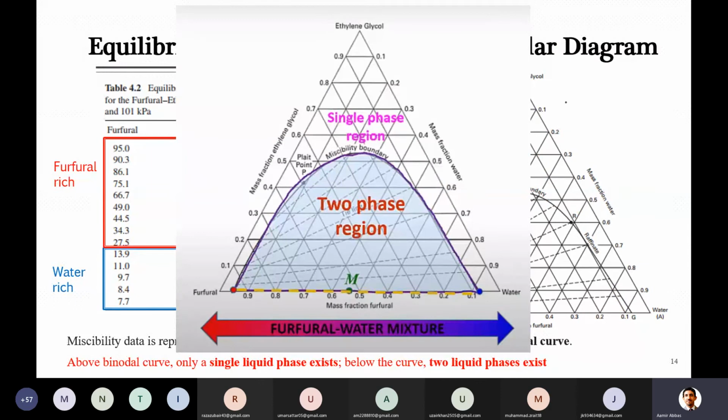So here it is shown to you, for your information, the miscibility boundary curve, which we have just seen from the same diagram. Inside this there will be a 2 phase region, because we have just seen that on this side there was extract and on the other side it was raffinate. Outside this curve there will be only a single phase. You can't say that it is raffinate or extract. That will be only one phase, and that will be called a mixture.